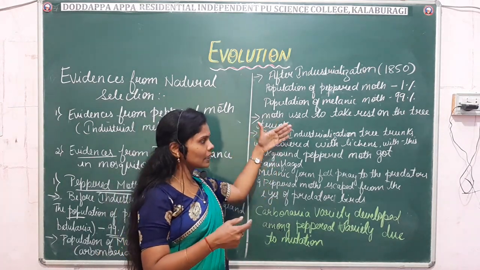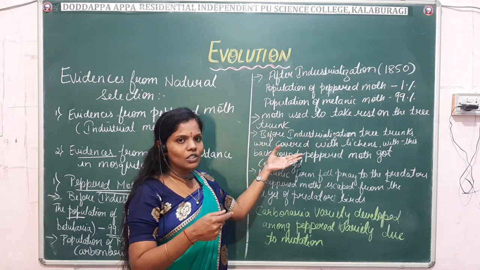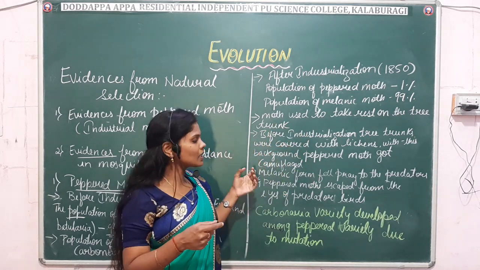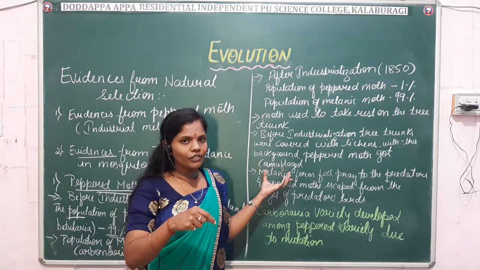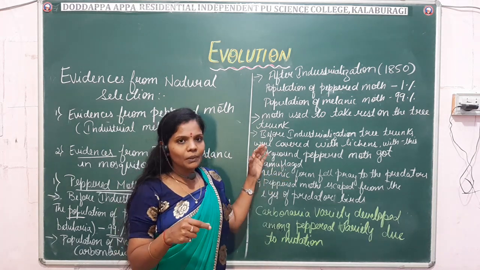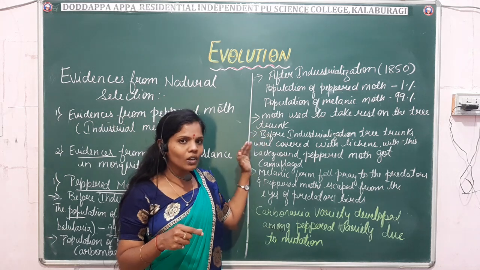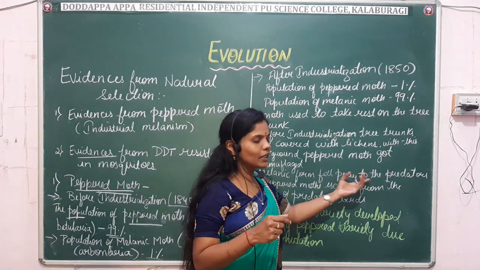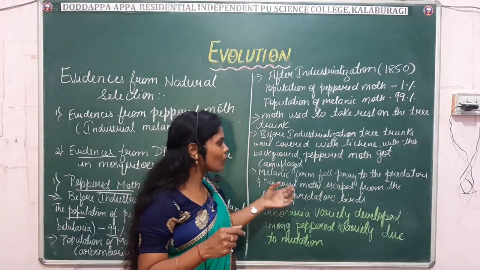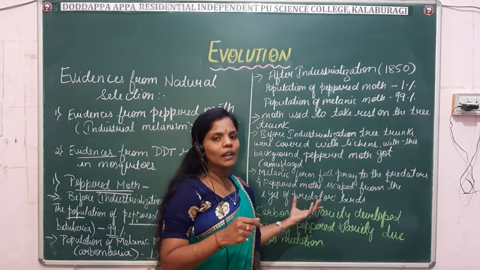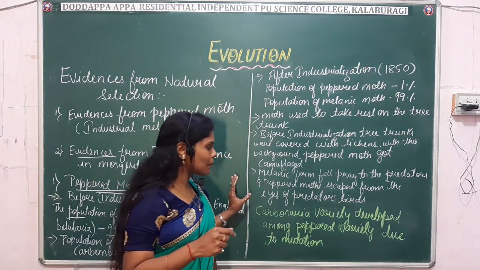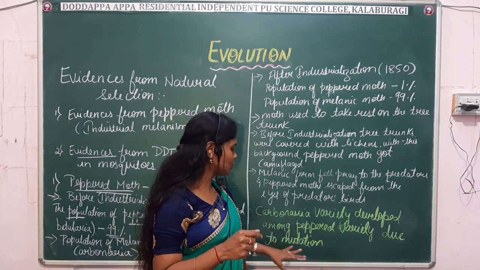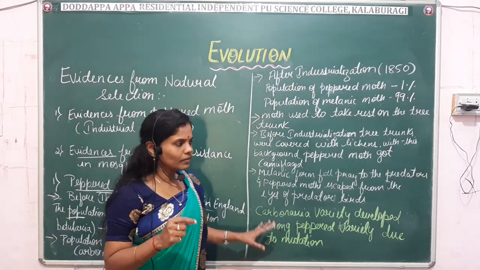When peppered moths were resting on the tree trunk, they were not visible to the predators, whereas the melanic form was easily visible. So due to that reason, the peppered moths' population was more, and the melanic population was less. The melanic form fell prey to the predators, and the peppered moths escaped from the eyes of the predators. So what happens here? The carbonaria variety developed among the peppered moths due to mutation.